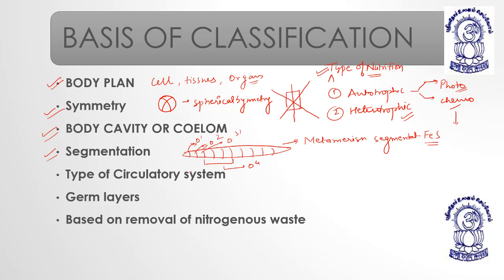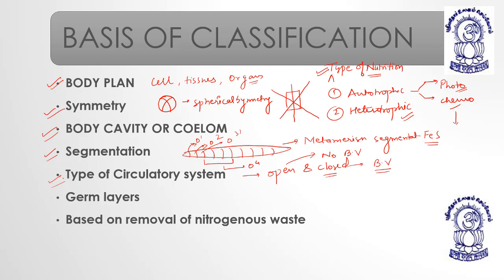We will be dealing with each and every fine detail. Right now I am just giving you a glimpse of it, just having a picture of what is body plan, what is symmetry, what is body cavity. Type of circulatory system, it includes what? Open circulatory system and closed circulatory system. Open means no blood vessels. Closed means they have blood vessels.